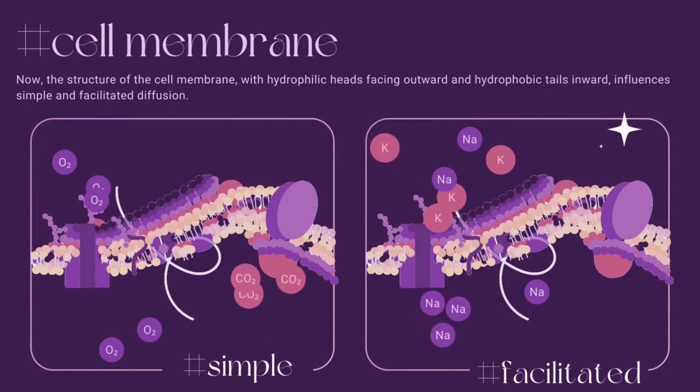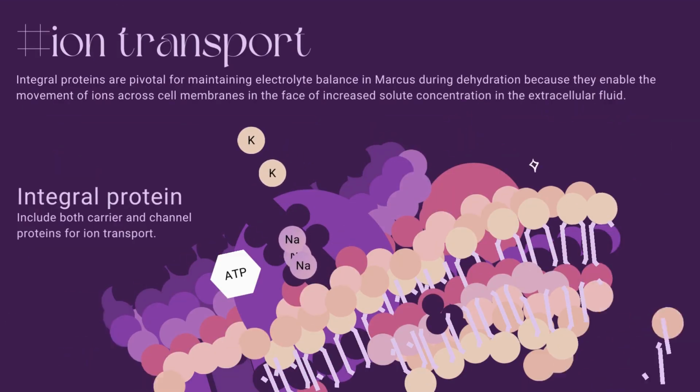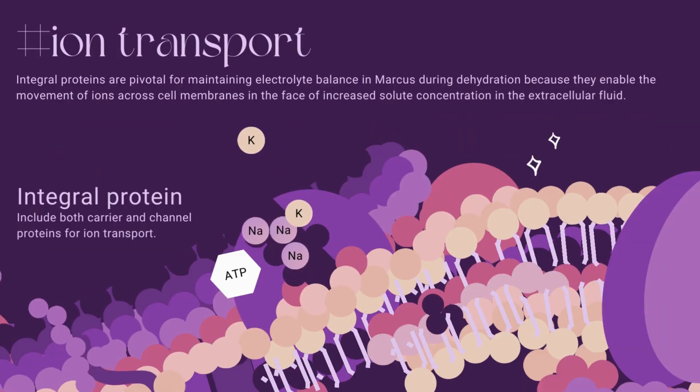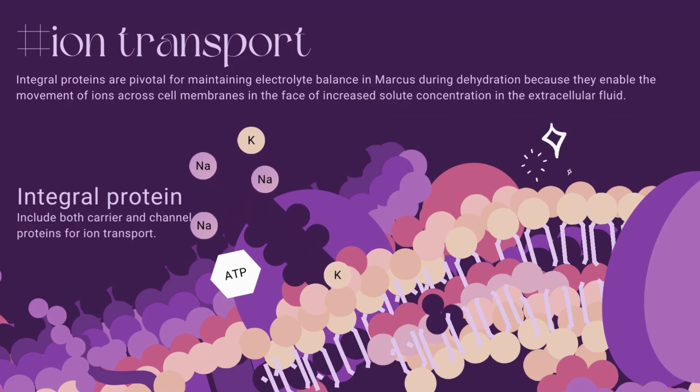Now, simple diffusion allows nonpolar molecules to move through the lipid bilayer freely, driven by concentration gradients. Facilitated diffusion, on the other hand, involves integral membrane proteins assisting the transport of hydrophilic or polar molecules. Now, dehydration changes in membrane fluidity can slow down diffusion, affecting the transport of various substances, and therefore causing Marcus to pass out. Dehydration can lead to elevated electrolyte concentrations in the blood, such as sodium. This is also called hypertonic dehydration, which is the imbalance of water and sodium in the body. The altered fluidity of the bilayer may have impacted the efficiency of these proteins, leading to Marcus's weakness and collapse.